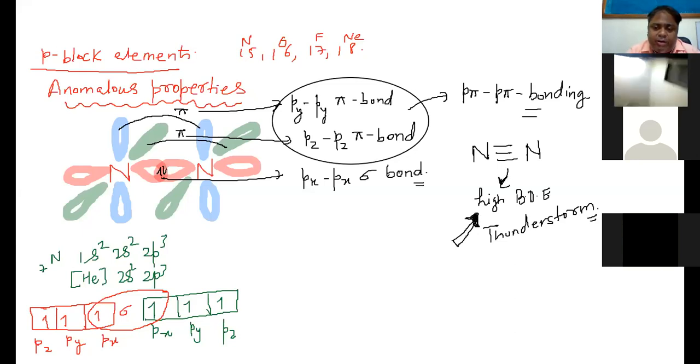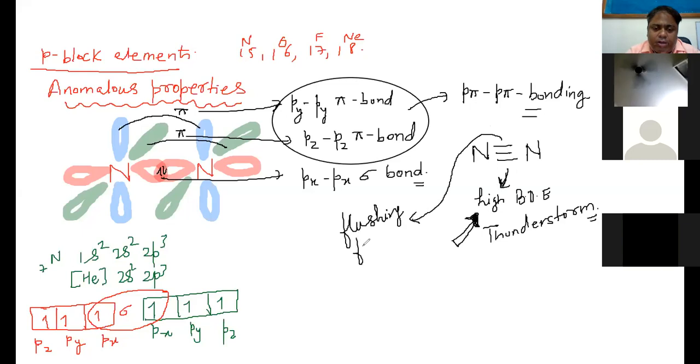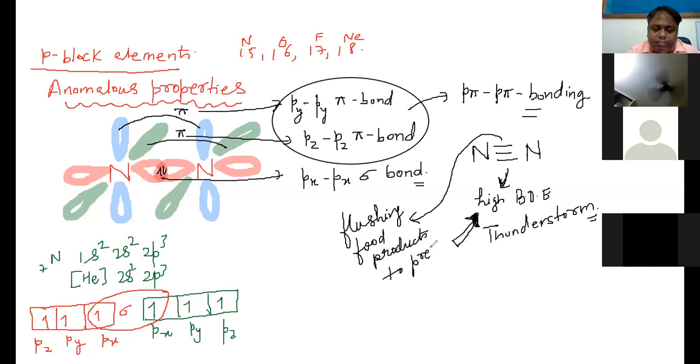But atmospheric nitrogen is inert. That is why in thunderstorm it breaks. It is used for flushing chips, flushing food products, to prevent rancidity. It is so inert. It is an inert gas, very less reactive.